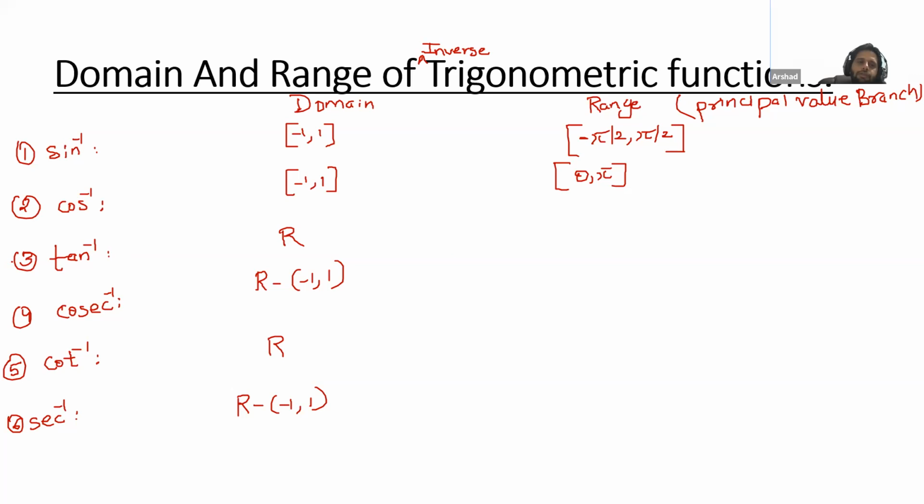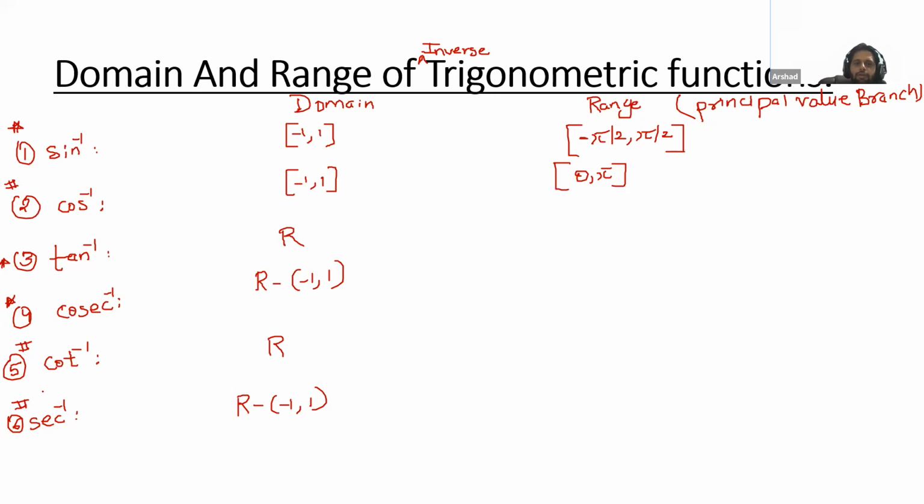Now tan inverse. Please remember that tan inverse is related with sine inverse and cosec inverse. Tan inverse, cosec inverse, and sine inverse are related. Cos inverse, cot inverse, and sec inverse, these are related. In your final exam, when you have a complete syllabus, it is not possible for you to learn all these values line by line.